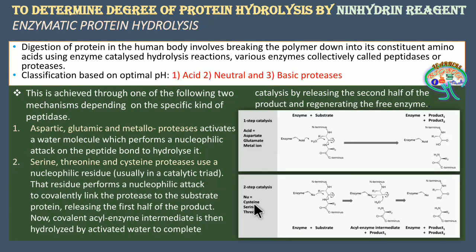Now here, apart from this, the mechanism is such that a nucleophilic attack on the peptide bond takes place, where it is further hydrolyzed, where the water molecule will be introduced.